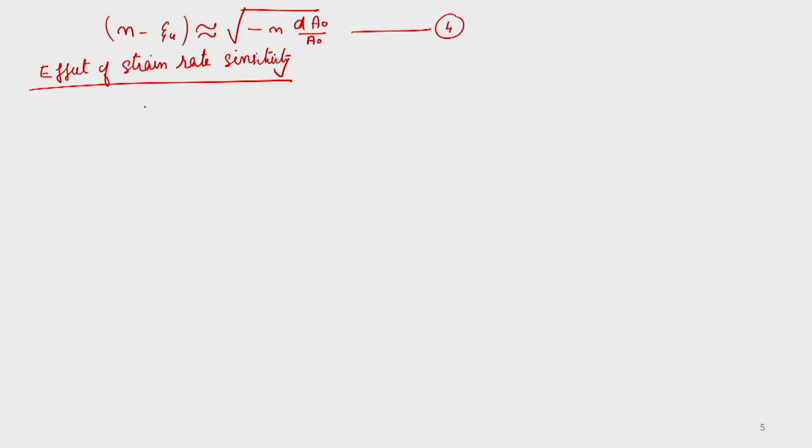So let us look at that. In normal strain rate sensitivity, the expression for the flow stress, maybe for uniaxial strain, can be written as sigma 1 = B epsilon dot 1 raised to m, where epsilon dot 1 is equal to d epsilon by dt, that is equal to dL by L by dt.